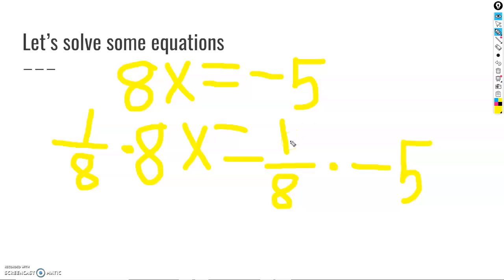Because the product of a number and its reciprocal is 1, our left side of the equation is just x. And our right side of the equation will be the product of 1/8 multiplied by -5.